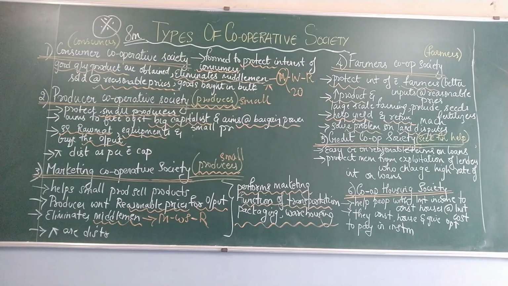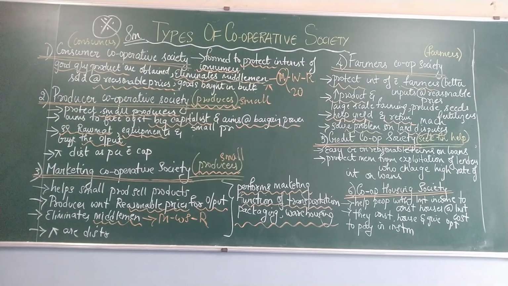So what is happening here? These small producers are getting affected because nobody wants to buy their products. So this Producer Cooperative Society is helping them by providing raw materials, machinery, and they even buy the final product, the output from them. Whatever profits they are making gets distributed according to the ratio of the capital the cooperative society members have contributed.